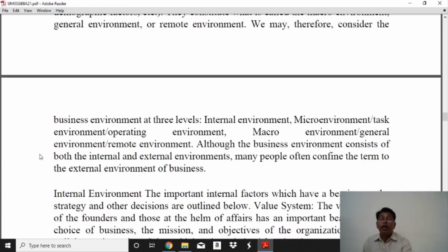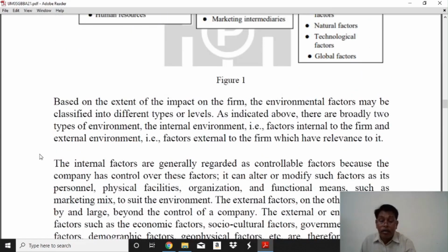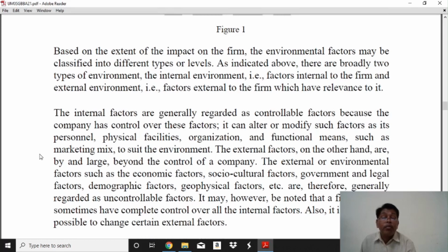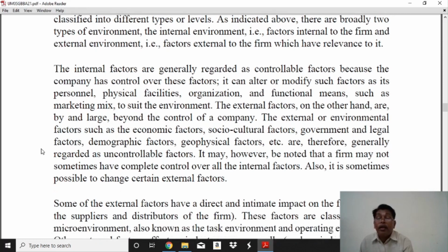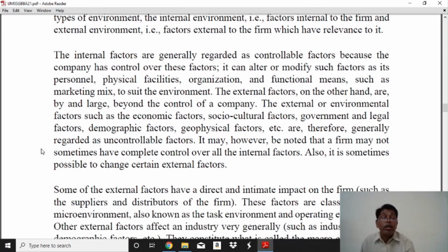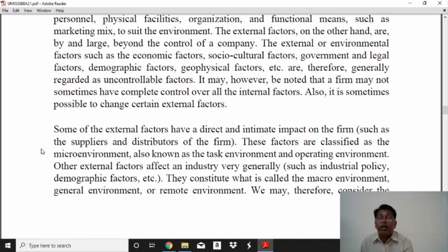Here, for example, internal factors such as personal, physical facility, organization, functional, and marketing mix, suit the environment. An external factor, on the other hand, is largely beyond the control of a company: the external environment factors, such as economic factor, socio-cultural factor, government and legal factor, demographic factor, geophysical factor, etc. These are the factors affecting our business.